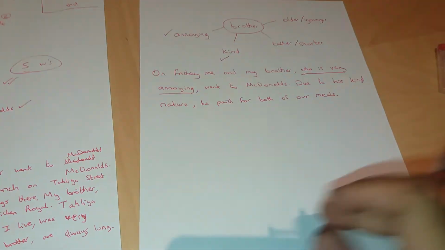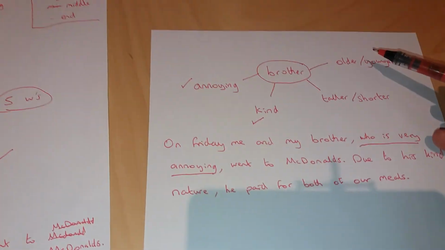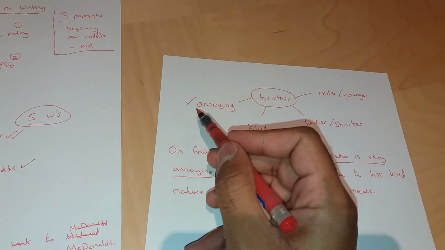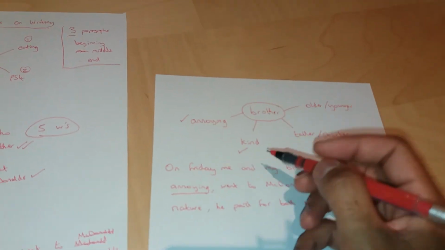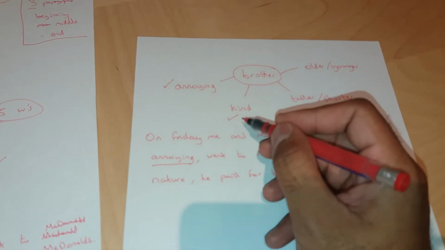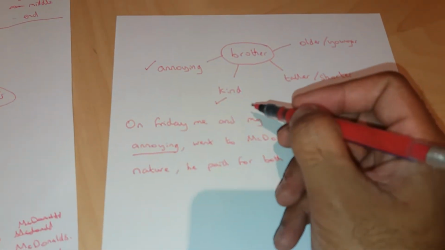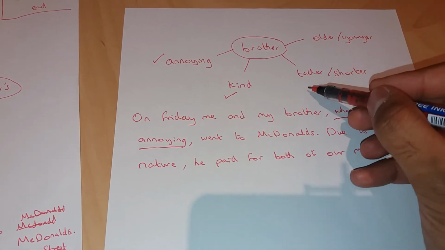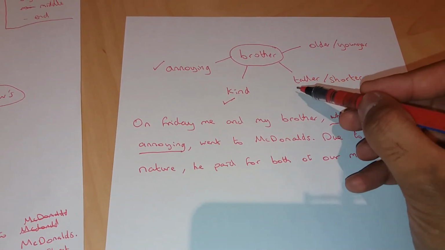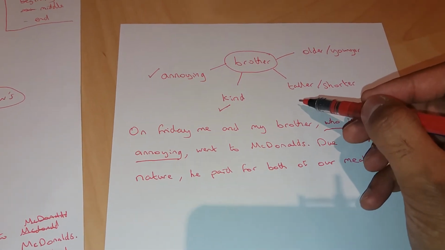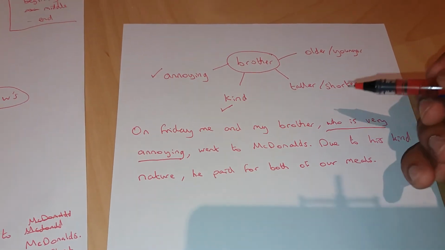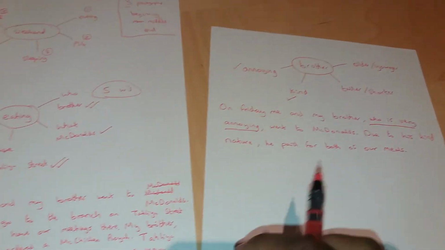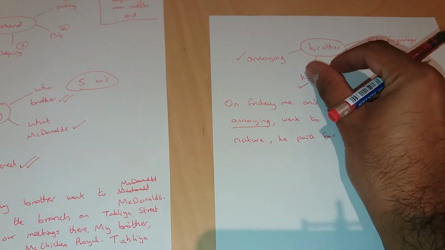Okay. Now, I could continue with these 2 points here and even extend them further on. So I could even say, how is he annoying or why he is annoying? Why is he kind? So I can describe what things show that he's actually kind. Okay, but I'm not going to. If I was going to talk about taller, I could even use similes there. He is, well, I wouldn't use taller, but I could say he is as tall as a tree. So you can see where these branches themselves can be extended.